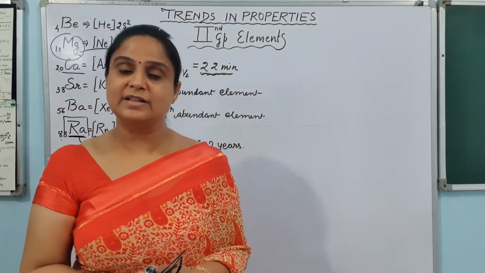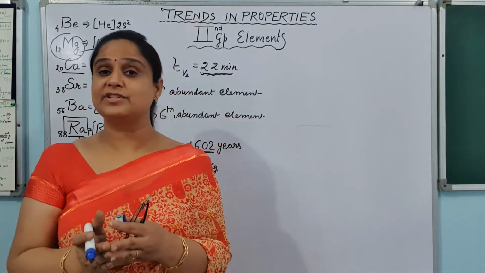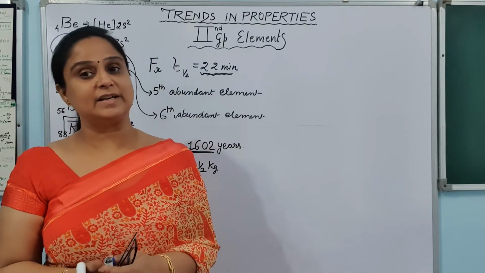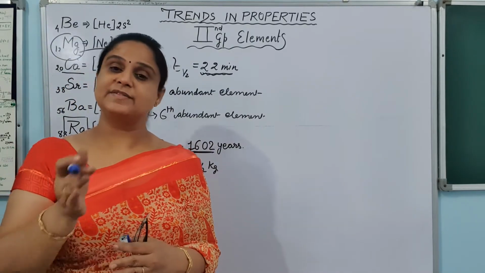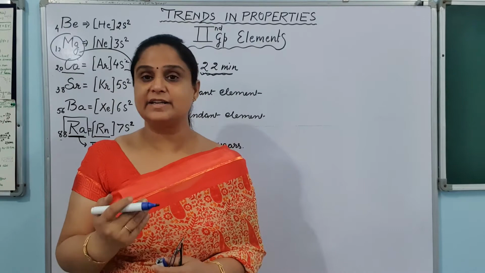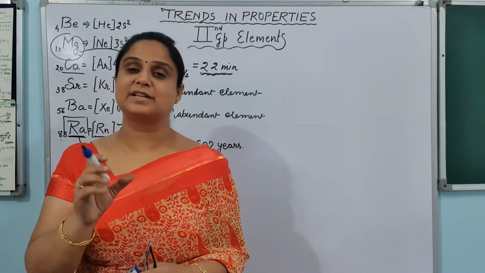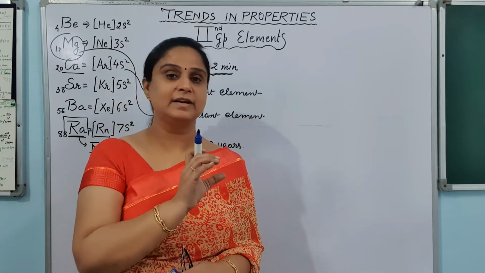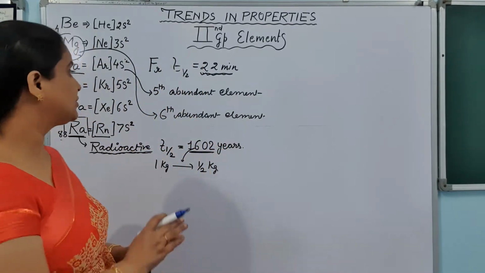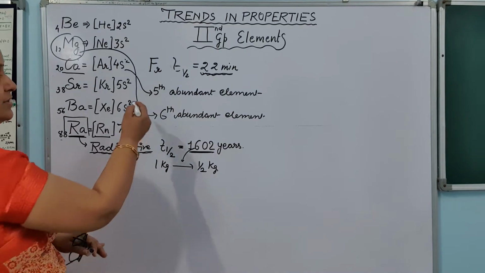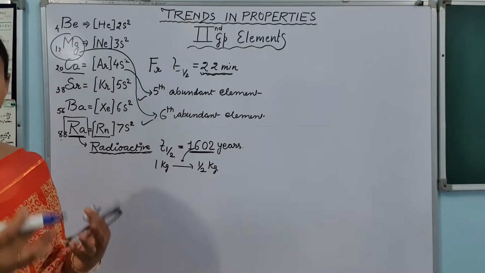They form the hydroxides which are soluble in the water. That is why they are bases, and the bases which are dissolved in water are called alkali. That is why they are called alkali metals. But just because they are found in the earth crust, they are named as alkaline earth metals. So I hope it is clear to you why they are named as alkaline earth metals, because they are found in the earth crust in huge amount.